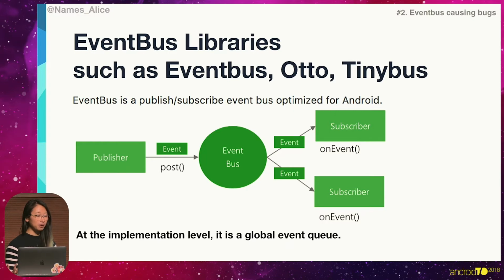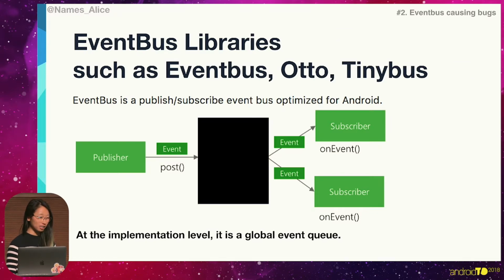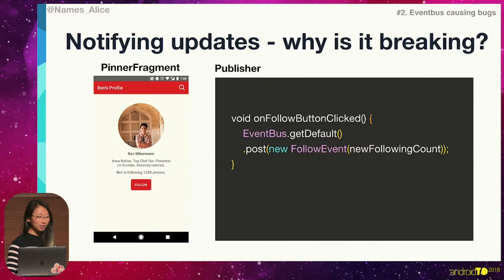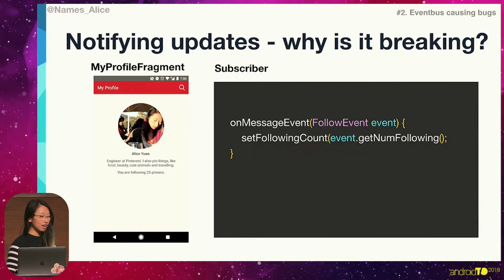What does that mean? Well, when a publisher is sending events, it's sending it to that queue, and that queue is a black box. And when the subscriber is getting events, it's getting events from a black box, and it has no idea where those events are coming from. So the code looks something like this, really simple. I'm just creating a new event and getting the event bus and sending it. And on the subscriber side, I'm receiving that event, and I'm setting the following count depending on that event.